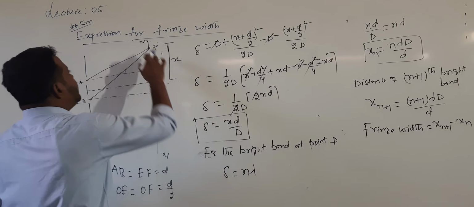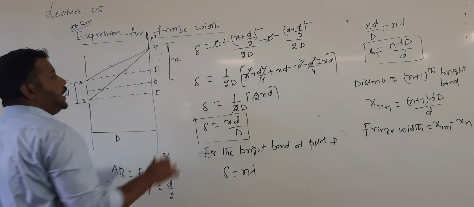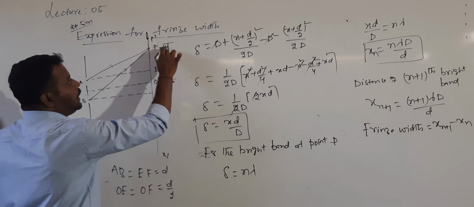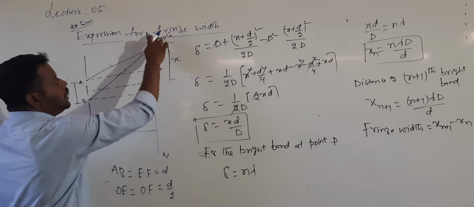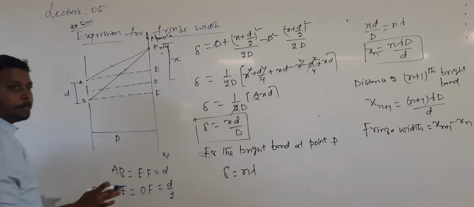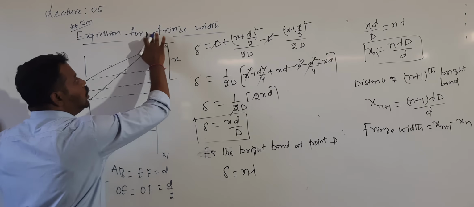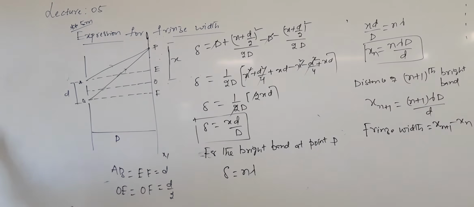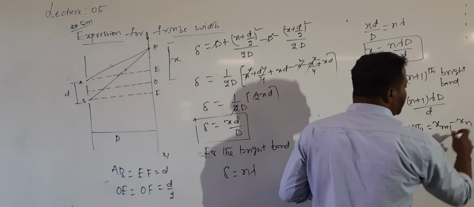Understood, students? Now if I consider the screen here, one more point is there, P dash. For example, this is the nth bright band, and P dash is the n plus 1th bright band. What is the separation between P dash and P? OP dash minus OP. OP dash is xn plus 1, and OP is xn. So the separation between two successive bright bands is given by xn plus 1 minus xn.